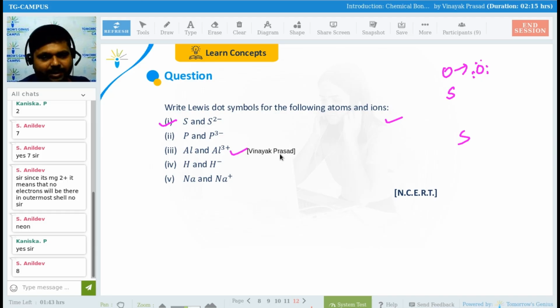Al and Al plus 3. Will you be able to do it or not? Please tell me. Will you be able to do it? Please tell me, guys. Al and Al plus 3. What do you say for this? I hope you are comfortable with doing these questions. Please tell me. Comfortable, everyone?